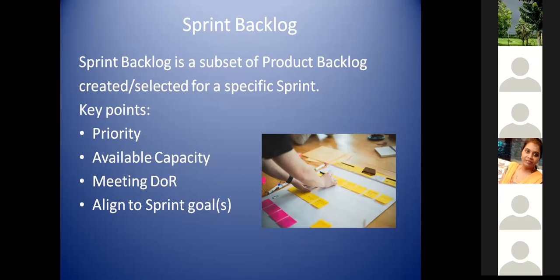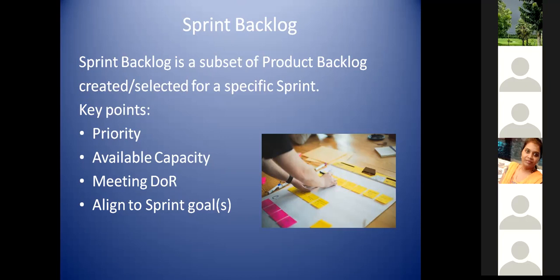So now, when creating this sprint backlog, we know that it is a subset. On what basis is this subset derived or selected or created? Why I put the word selected is, it is just a picking of the items from the product backlog, right? We create a sprint backlog, but it is basically done by picking the items from the product backlog. How are we picking? There are some key things that we need to remember.